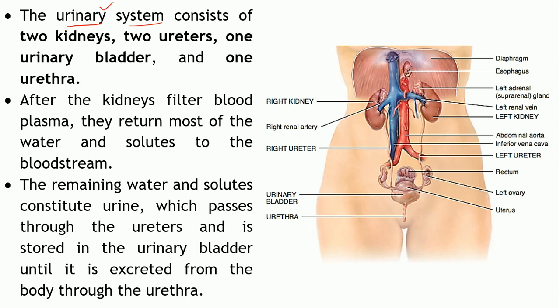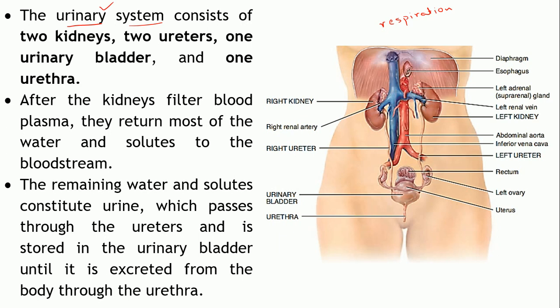As you can see, this is the diaphragm. The diaphragm is actually a skeletal muscle, right? A dome shaped arrangement of this skeletal muscle which helps in respiration. We have seen it helps in changing the volume of the thoracic cavity.